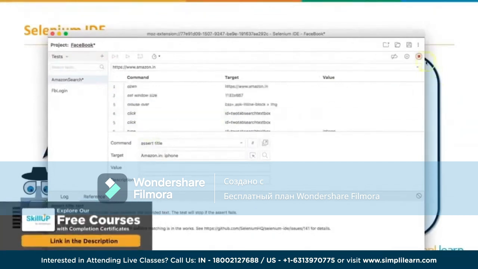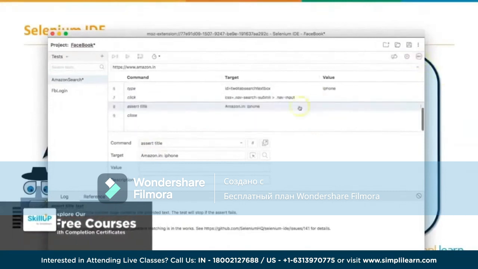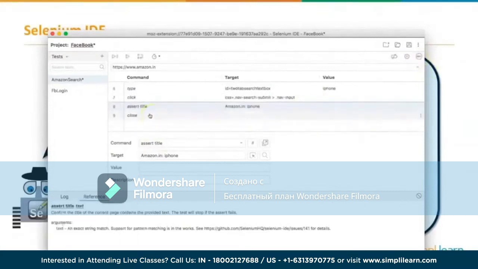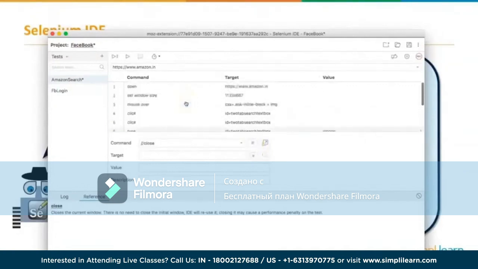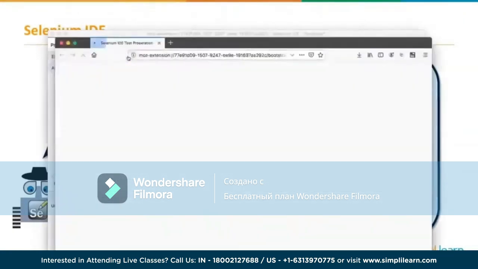So what we will do now is we will stop the recording, and then I've also given a close browser. Right now I'll just comment this out. Why? Because if I just run this test case, it's going to be very fast and you might not be able to catch the exact command execution that has happened. So right now I'll just disable it, so that it will just run all these commands and just stay there without closing the browser. So now I'll just say run the current test case.